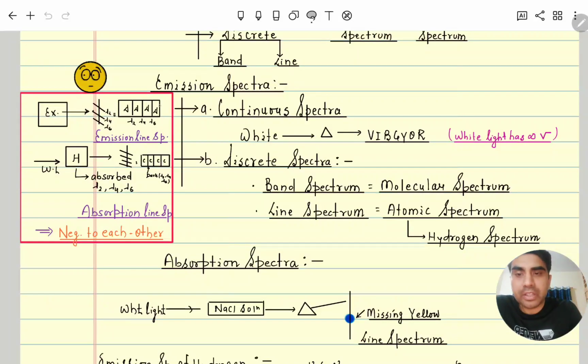Clear? Now in both of these photographic films or spectrograms, you can see very clearly they are negatives of each other. Why?